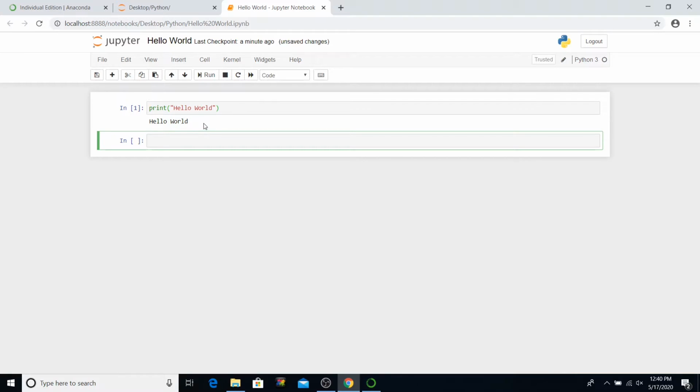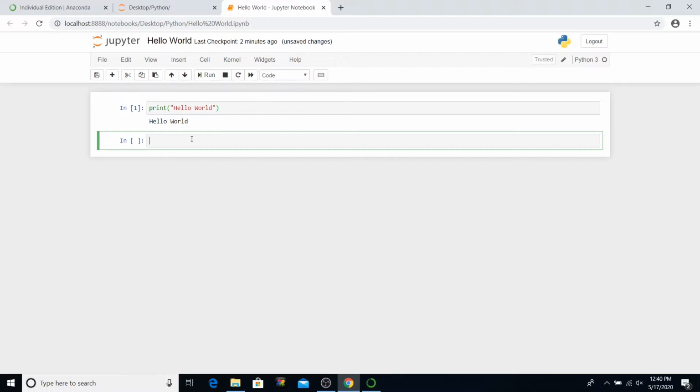And there you go. It says hello world. This is the simplest hello world program you will find. And you see that a new cell is created. Every time you execute a cell, Jupyter creates a new cell for you to write a program. But this does not mean that it is running on a different kernel. It is still the same kernel, and everything you execute previously is saved.